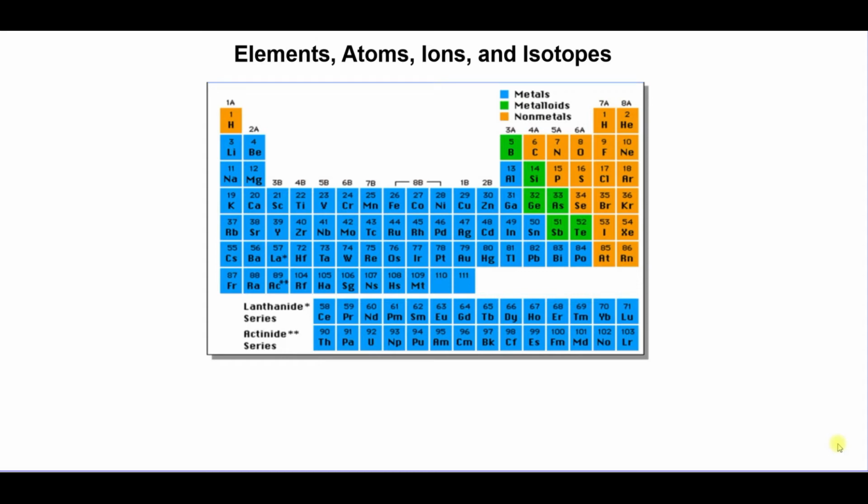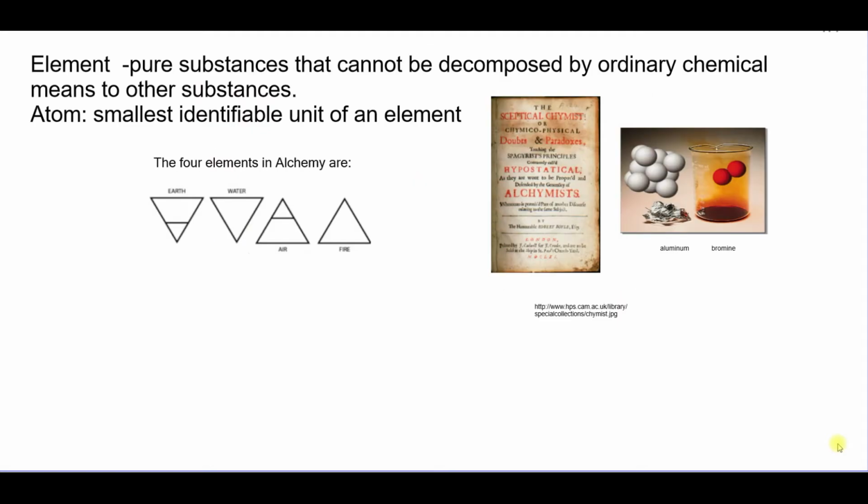Welcome to Chapter 3, Elements, Atoms, Ions, and Isotopes. A little review. An element is a pure substance, and it can't be decomposed by ordinary chemical means. And we know that an atom is the smallest unit of an element that still has its properties.